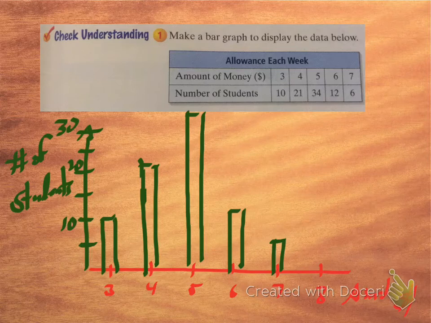What's missing from this graph that's supposed to be on every single graph? A title! Oh my gosh. A title. Right, that's wonderful.